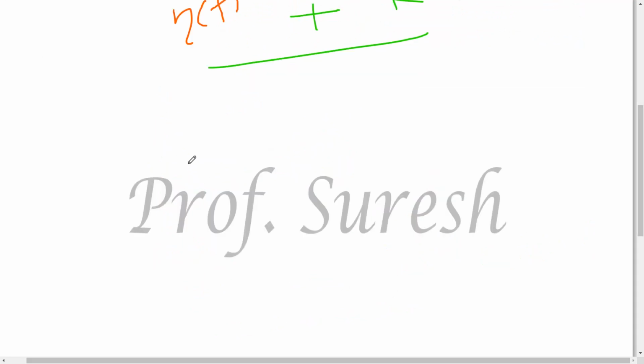Right. When a linear transformation is called 1 to 1, there are equivalent conditions. One is kernel of T equal to 0. If kernel of T equals 0, that means only the 0 vector is mapped to 0, then the transformation is 1 to 1. Obviously nullity will be 0. The kernel is the 0 vector, but nullity will be 0. So nullity of T equals 0. These are all equivalent conditions.